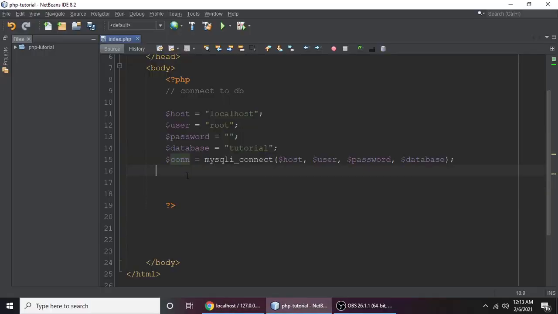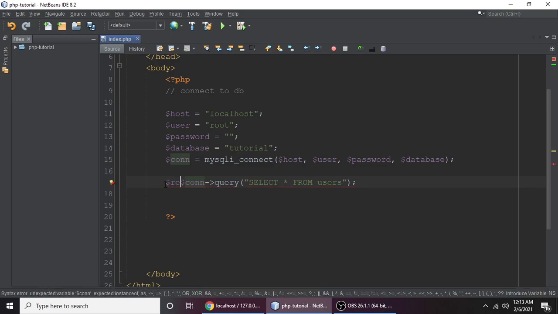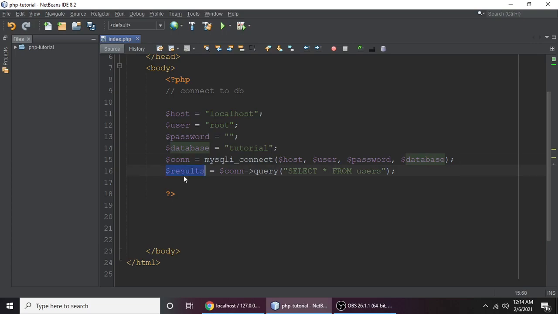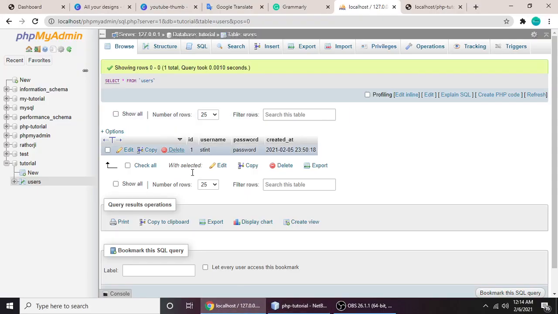So let's put a connection. This is an object, and we call the method query, and inside the query we write select all from the table name, and our table name is users, and let's store it inside a variable. So we have written this query to select all the data, and here we will write a PHP while loop to fetch all the users.